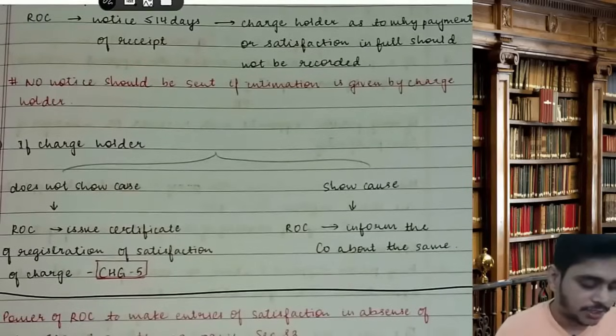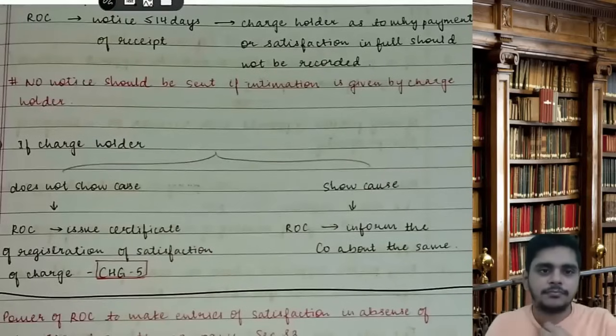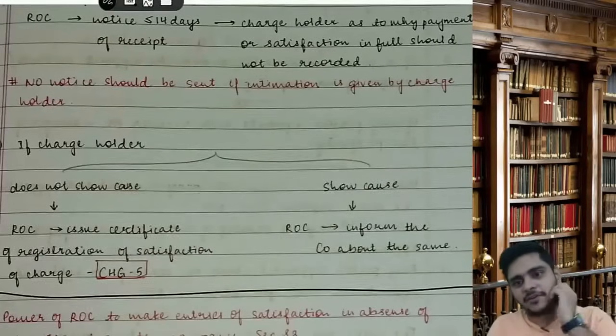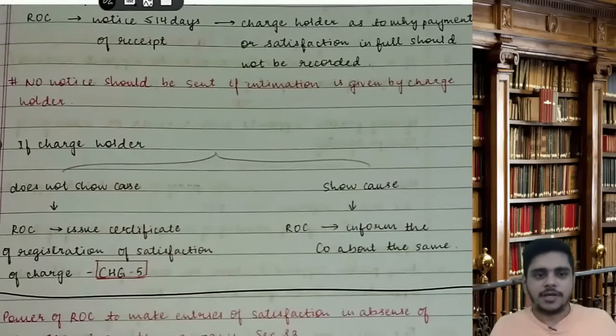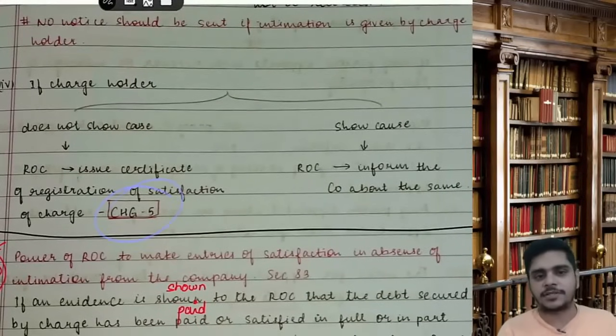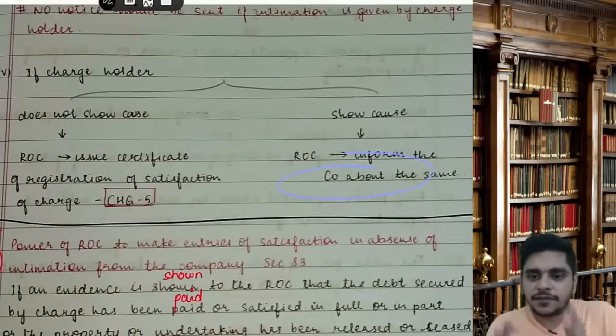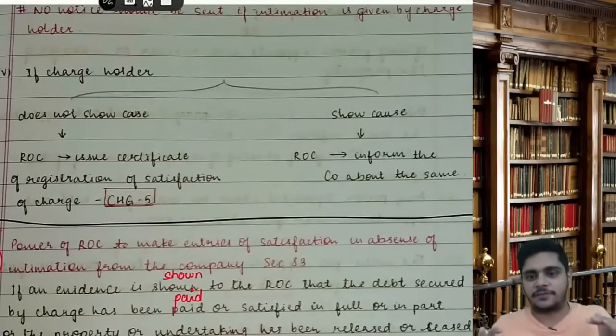No notice shall be sent if the intimation is given by the charge holder. Logical. If the charge holder, that means the bank, has only informed that I have got the payment, why would the ROC give a notice to the charge holder? If the charge holder does not show cause, the ROC will issue the certificate of registration of satisfaction in form number CHG5. If show cause is given, the ROC will inform the company about the same. So applied in CHG4, got the certificate in CHG5.